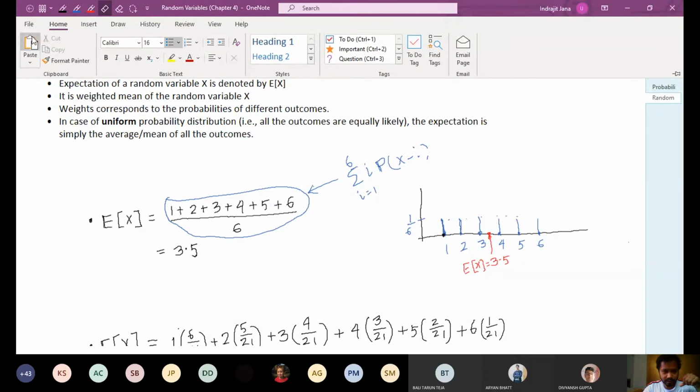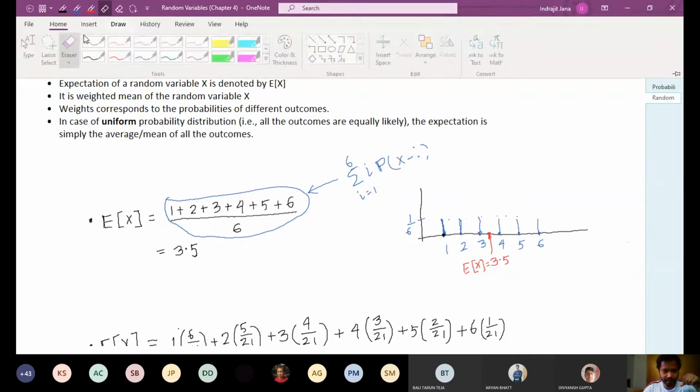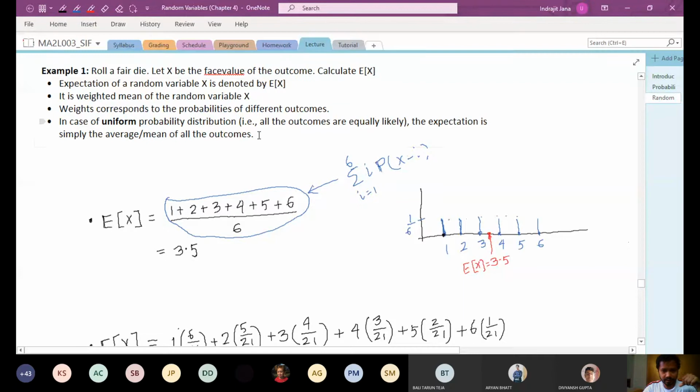This also tells us one more thing to notice: the expectation of a random variable is not necessarily one of the outcomes of the random variable.